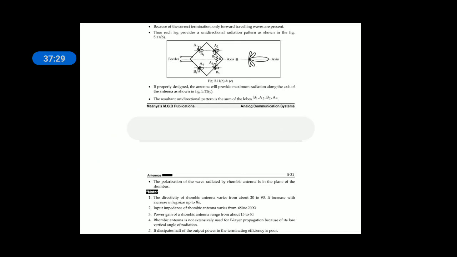So this is about your rhombic antenna. The properties of the rhombic antenna are: 20 to 90 is the directivity, the plane of the up to 82. Impedance of the rhombic antenna is 650 to 750 ohms.